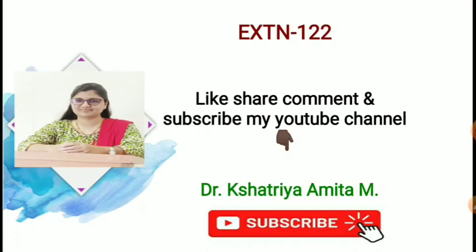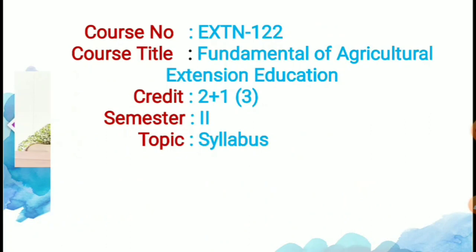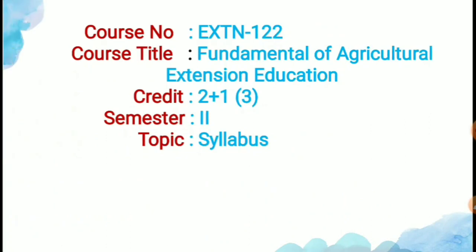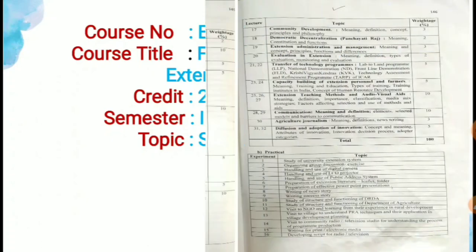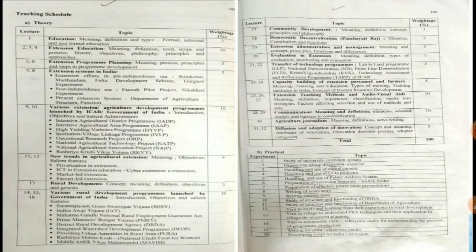So let's start, or let's discuss the syllabus first. I already told you that it's course number Extension 122, course title Fundamental of Agricultural Extension Education, credit 2+1, semester second, and we are going to discuss the syllabus today. You already know the syllabus of this particular course, but I want to discuss it before starting each and every topic of this course.